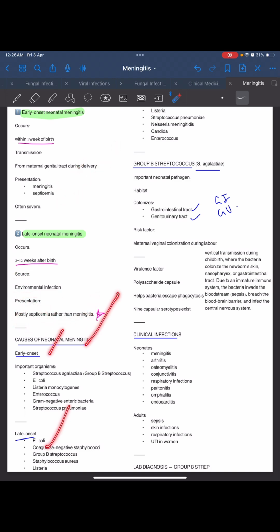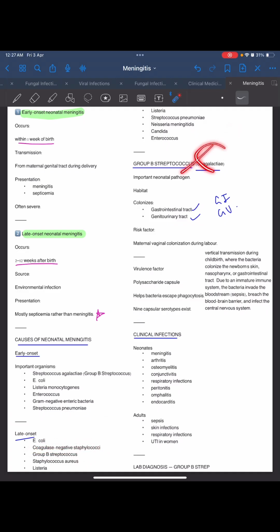Causes can be early onset and late onset causes. First of all, Listeria monocytogenes, then Streptococcus pneumoniae, Streptococcus agalactiae, group B Streptococcus, then E. coli, Enterococcus, and gram-negative enteric bacteria. For late onset, it can be E. coli, group B, Listeria, then Streptococcus pneumoniae, Neisseria meningitidis, Staphylococcus aureus, coagulase-negative Staphylococcus.